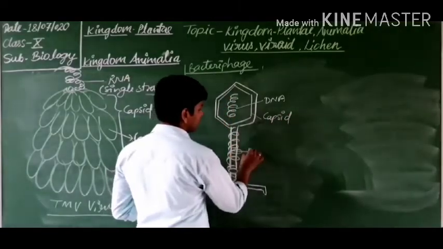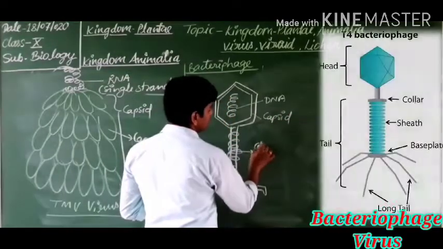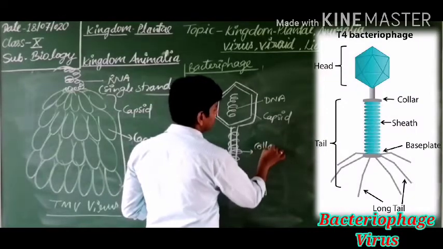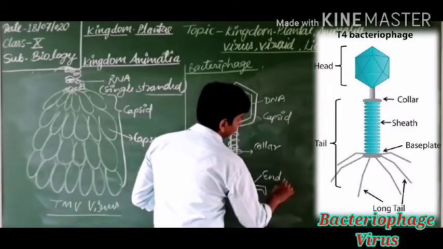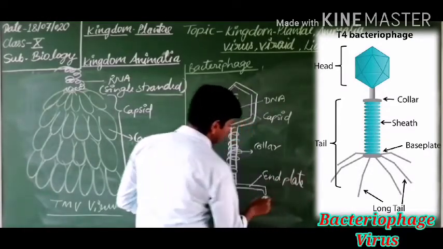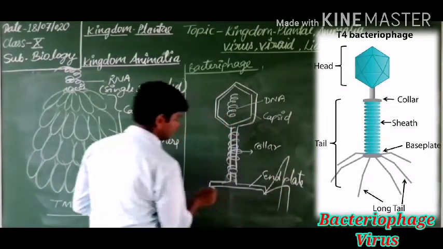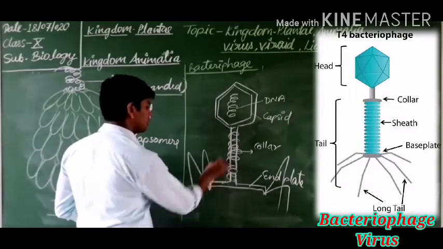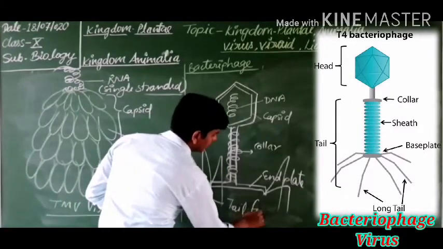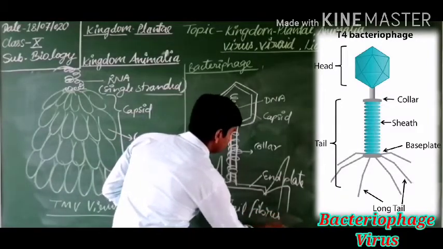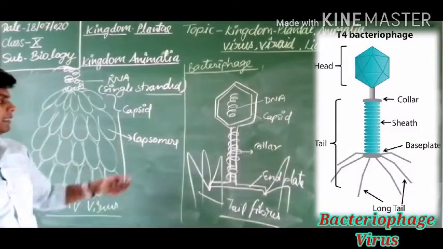Here this is the collar, this is the end plate, and these are the tail fibers. So it looks like this.